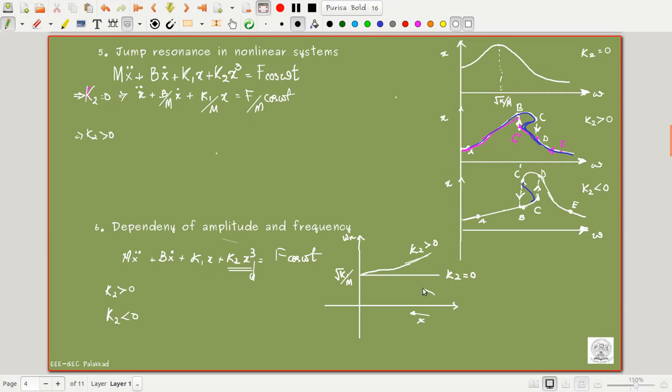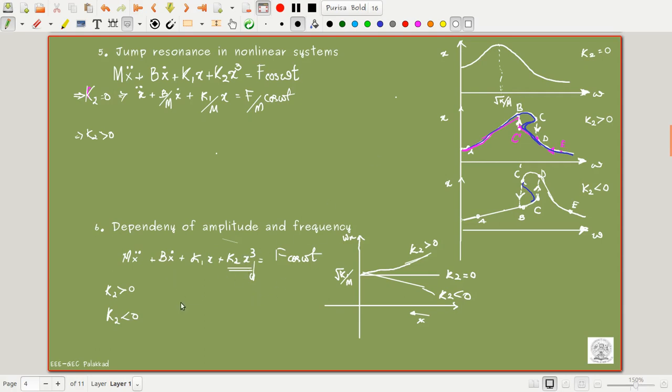So it is something like this for k2 less than 0. This graph says that there is a dependency between the amplitude and the frequency of oscillations of the system. That means the value of x has a dependency on omega n. But for a linear case, this is not the case. Whatever the value of x, it does not depend upon it.